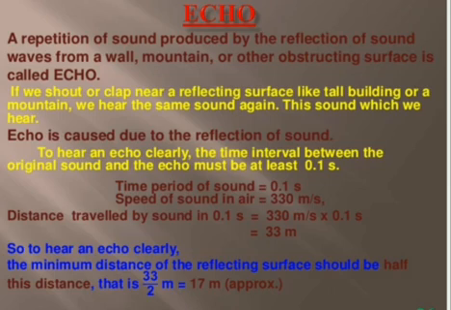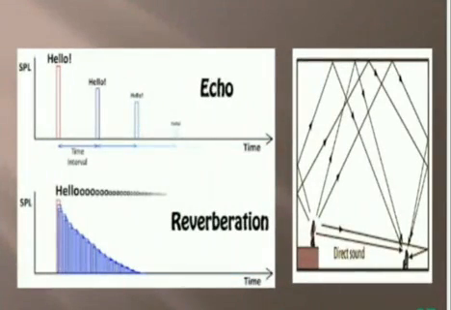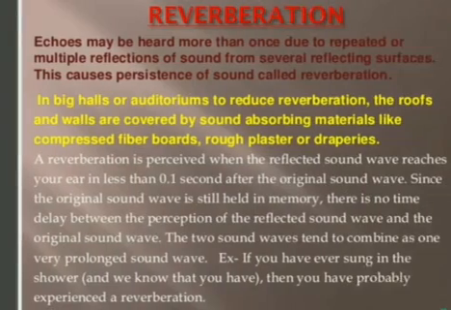A repetition of sound produced by the reflection of sound waves from a wall, mountain or other obstructing surface is called echo. Echo is caused due to the reflection of the sound. Here the graph is shown for us. Hello, hello, hello. That means we can see it through the graph.